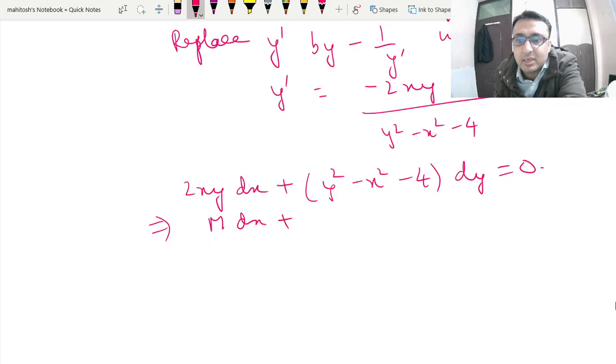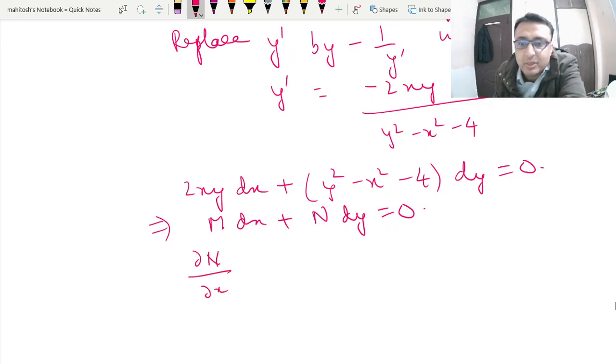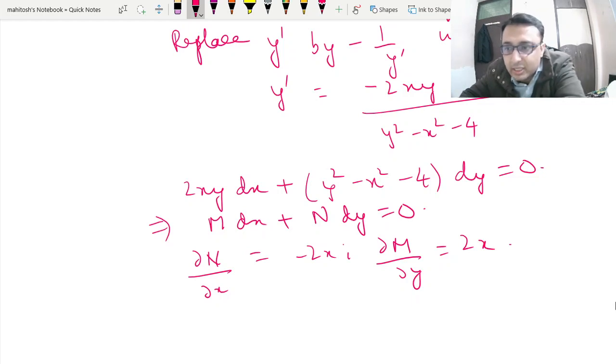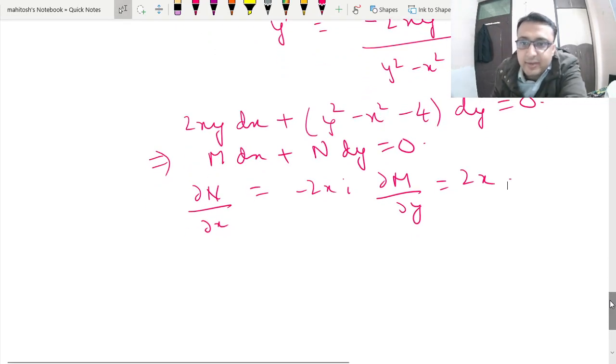This is of the form M dx plus N dy is equal to 0. Here M is 2xy, so I will find the partial derivatives. Dou N by dou x is nothing but minus 2x, and dou M by dou y is 2x. Again we can see they are not exact. We will bring in the integrating factor.